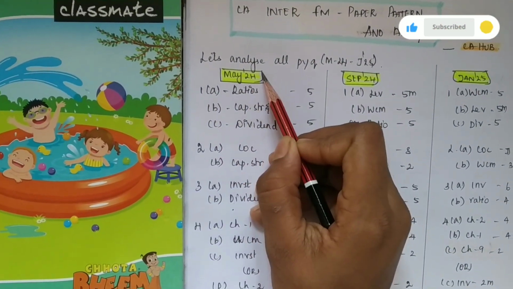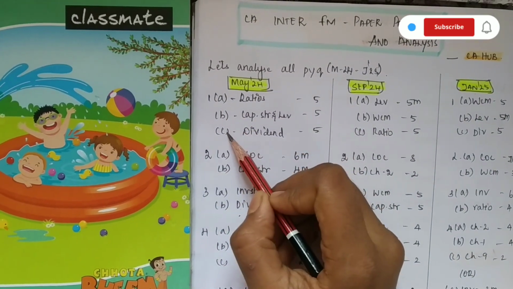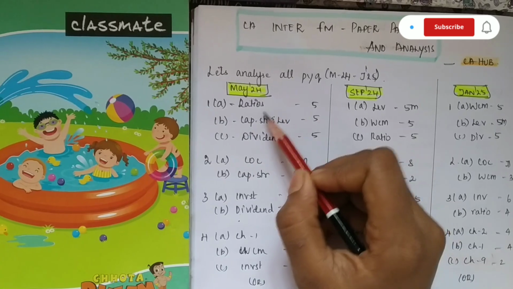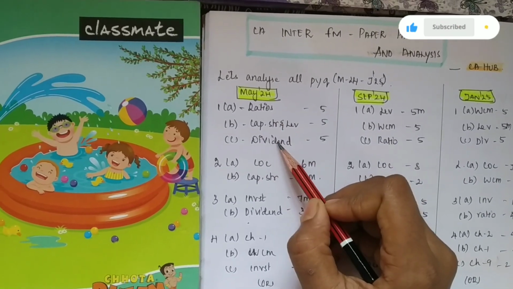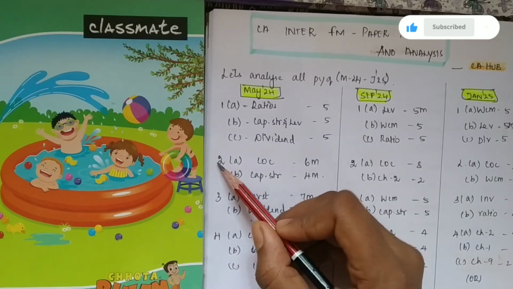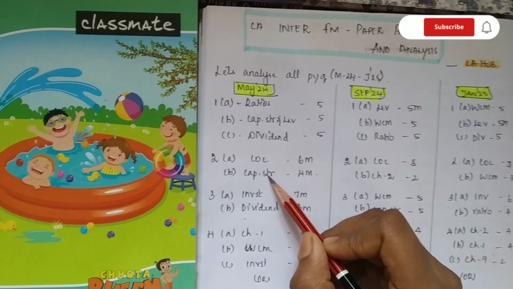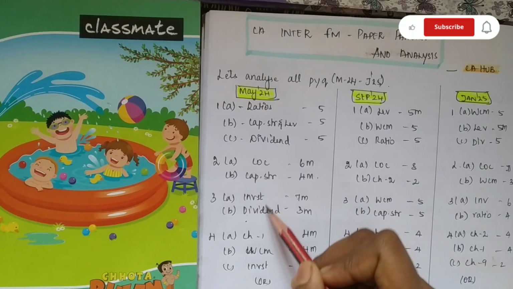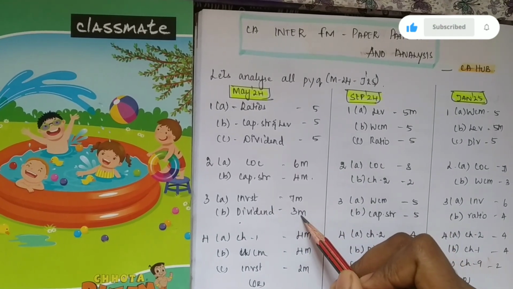1A, 1B and 1C for the May 24 examination: the topics are ratios, capital structure and leverages combined question, as well as the dividend chapter, for 5 marks, 5 marks and 5 marks. 2A and 2B, that is cost of capital and capital structure, for 6 marks and 4 marks. 3A and 3B, that is investment decision and dividend decision, for 7 marks and 3 marks.